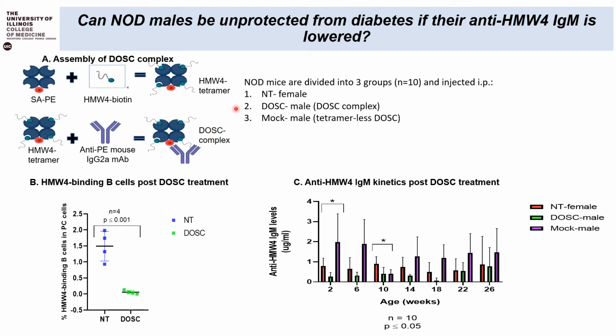For the next step, we divided these NOD mice into three groups: the non-treated females, which were not treated at all, the DOSC treated males, which were treated with the DOSC complex, and the mock treated males, which were treated with tetramer-less DOSC complex. Their IgMs were monitored from week 2 up till week 26. Figure C over here shows how the DOSC complex led to the lowering of IgM levels in the DOSC group. As we can see in the diagram below, the green shows the levels of IgM for the DOSC. It is lower than both the mock males and the non-treated females.